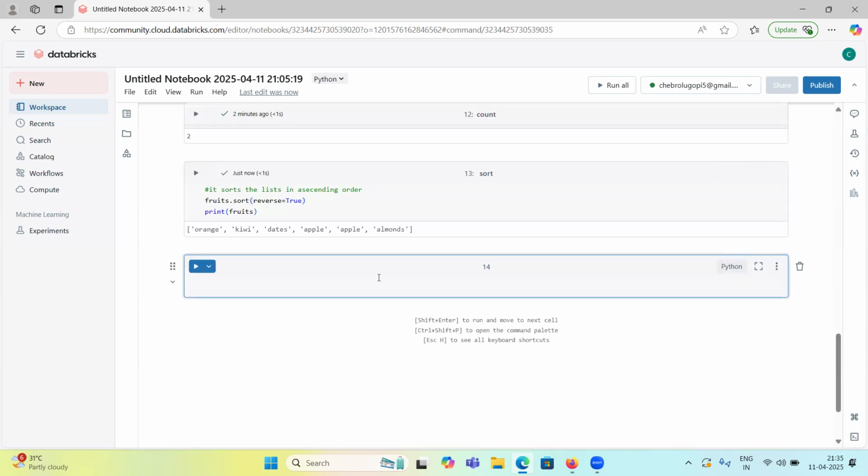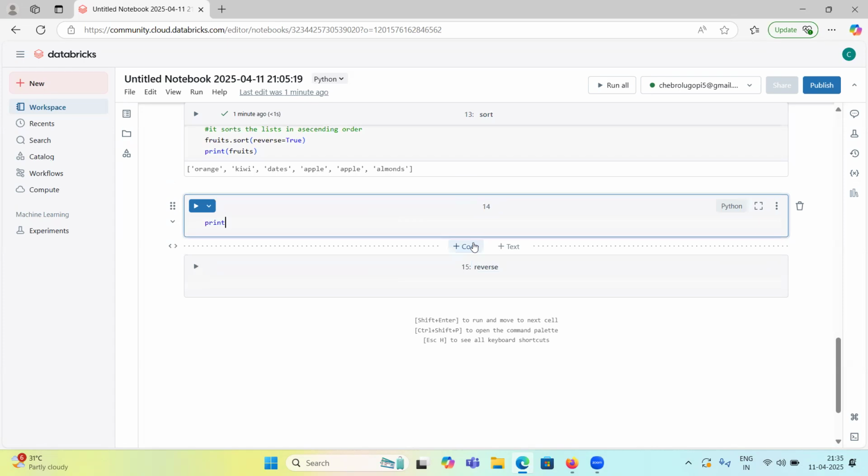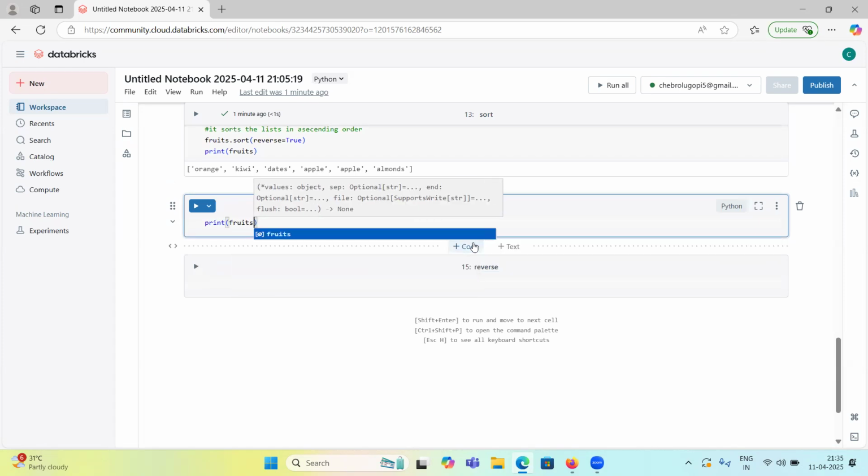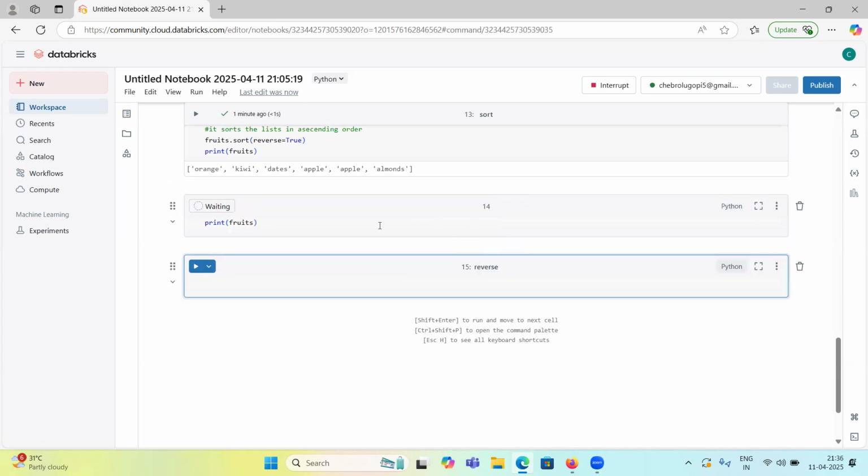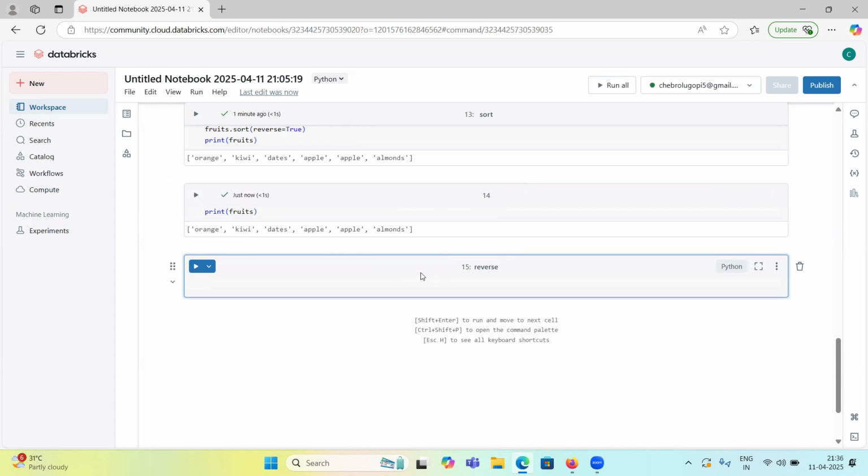Next, how can we reverse the list? Let me show you the list. The fruits now are orange, kiwi, and so on, right?